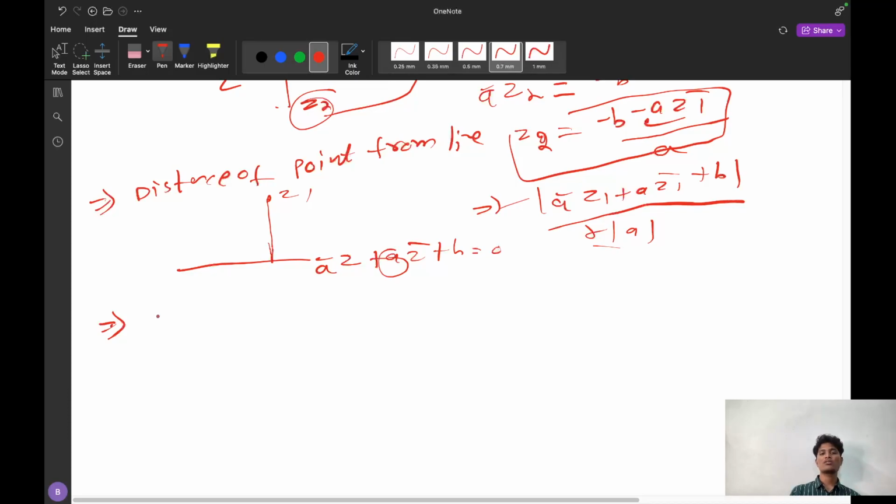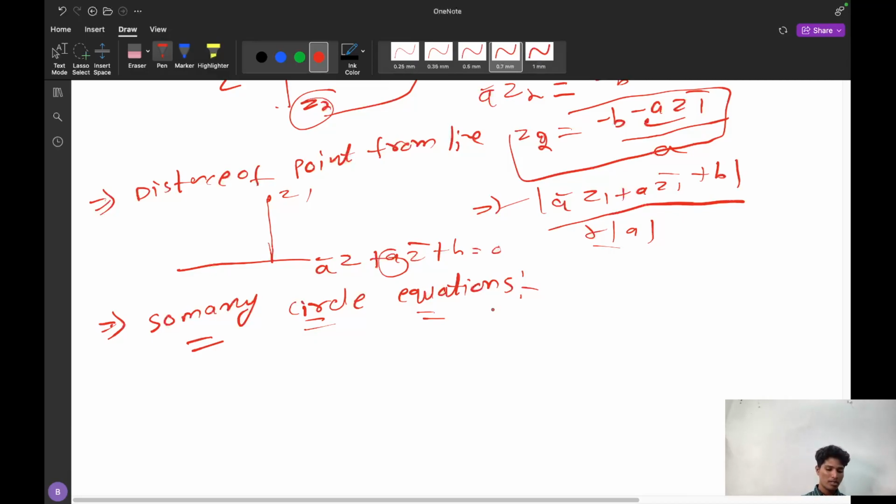And there are so many circle equations. With the help of those circle equations, we can easily find the complex number behavior.